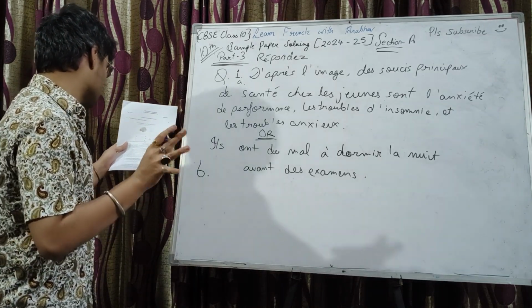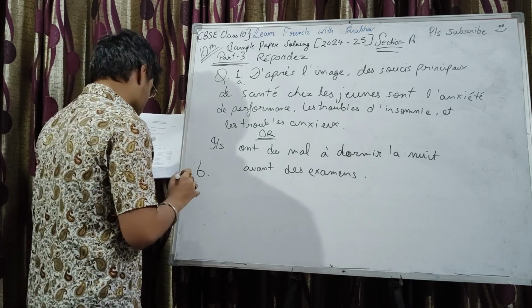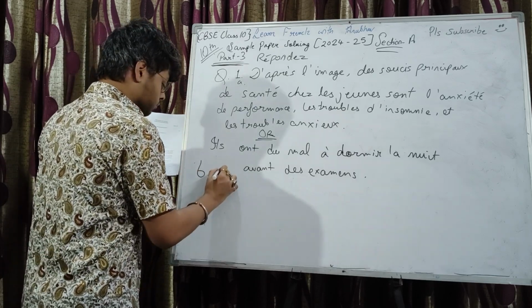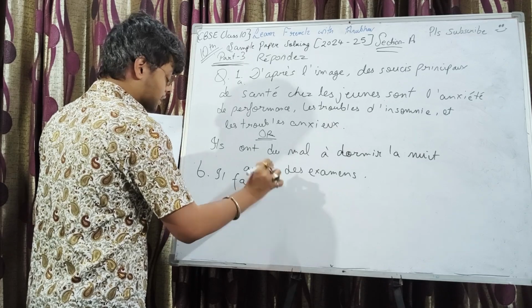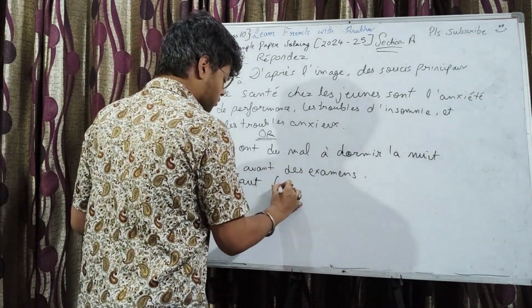B. Que faut-il faire pour mener une vie saine? Okay. Everything is there in the passage, so that's what we are going to write.